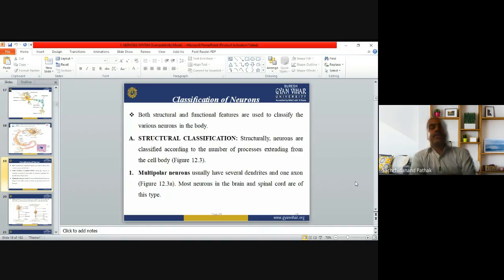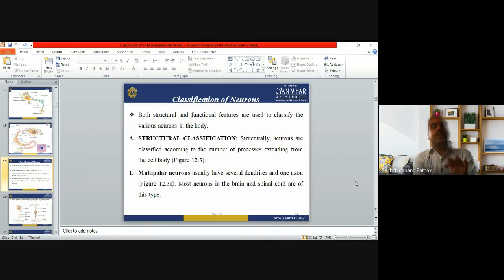Now the classification of the neurons. Both structural and functional features are used to classify the various neurons in the body. According to the structure and according to the functions, we can classify the various neurons.